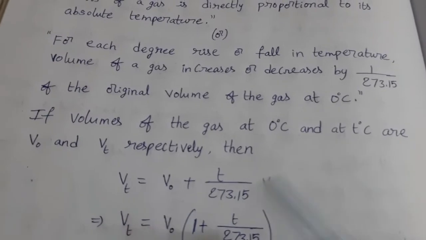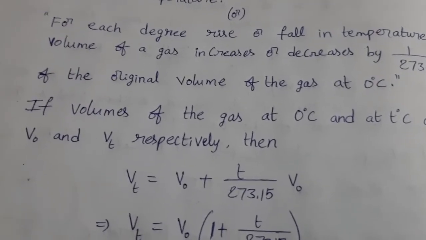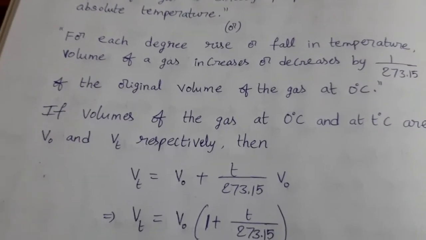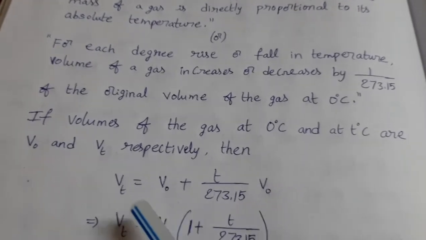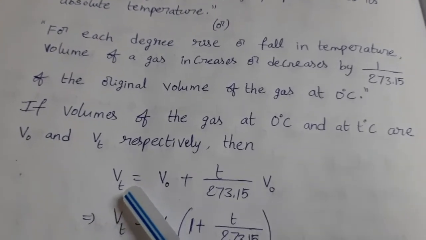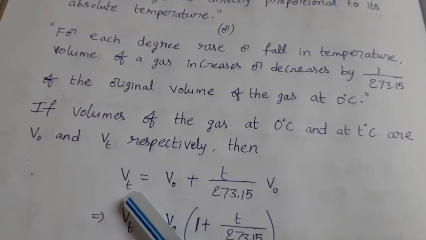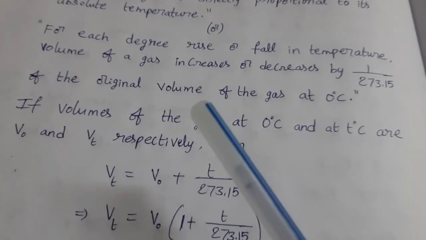So Vt is the volume of the gas at particular temperature T degree Celsius. V naught is the volume of the gas at 0 degree Celsius. For 1 degree rise of temperature, suppose in place of T, if we take V1, what happens? V1 means temperature changed from 0 degree Celsius to 1 degree Celsius.